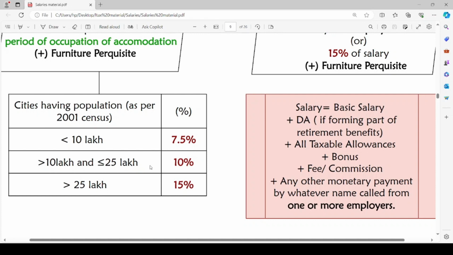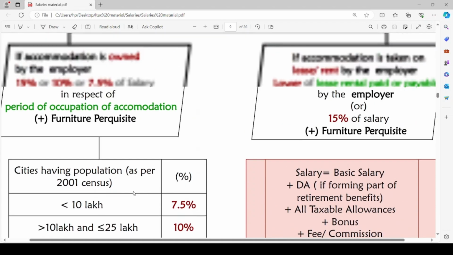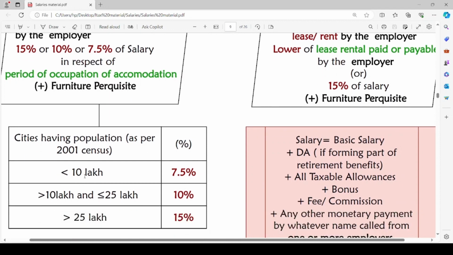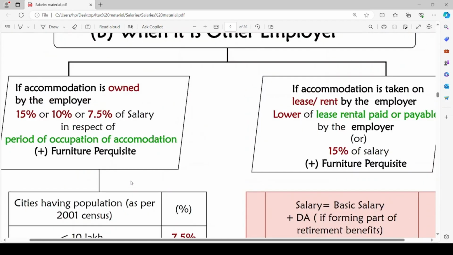If the population exceeds 25 lakh residents, 15% of salary will be the perquisite value. I hope it is clear for you. So, to this perquisite value, we will add any furniture perquisite if the house is furnished. This is the case when the employer is the owner of the house provided to the employee.